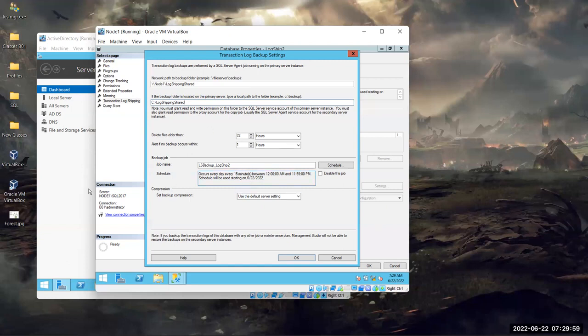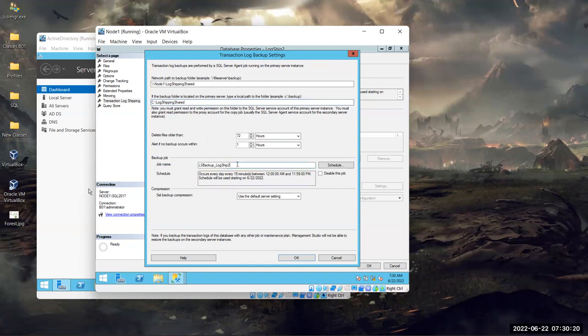Yes. So I'm not going to make any changes here. I'll keep this as 72 hours. Alert if no backup occurs within 1 hour. If in case 1 hour goes without any backup, it will send us an alert. This is the job name that is going to be created. The backup job will be created.